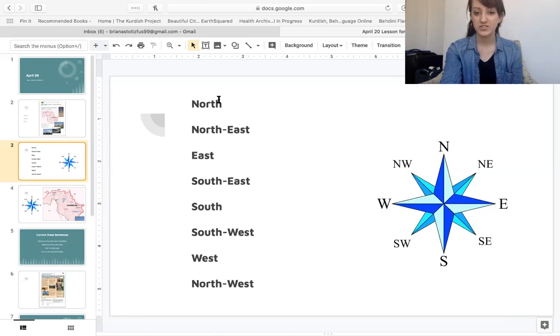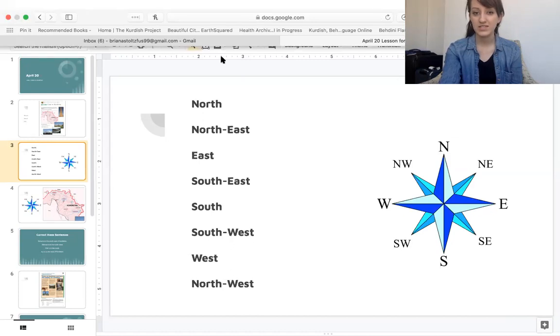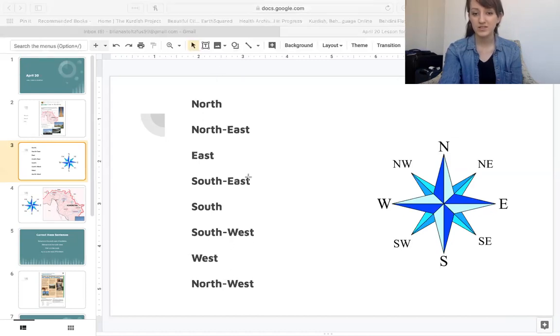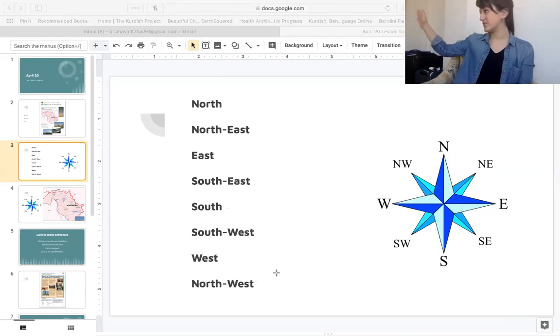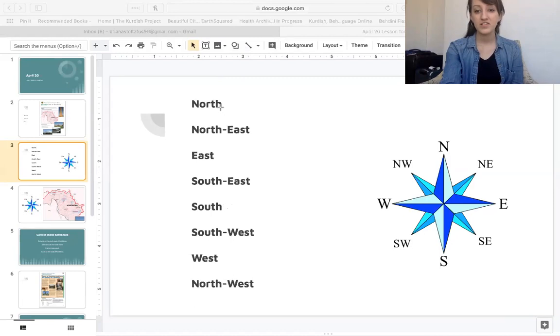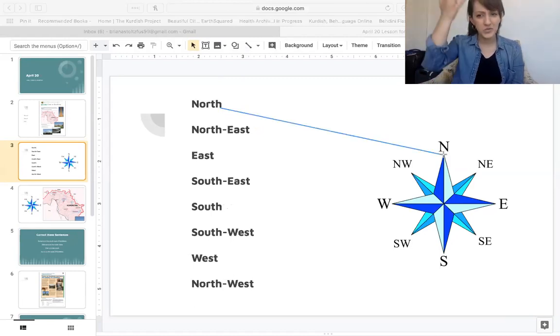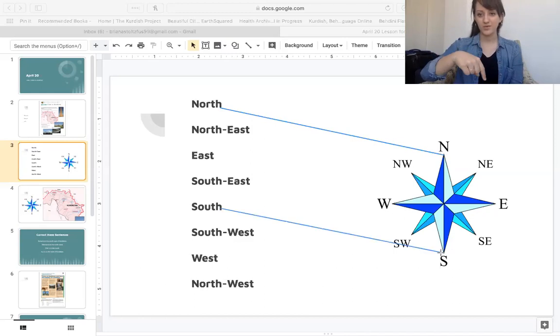These are all directions. North, northeast, east, southeast, south, southwest, west, and northwest. So these are all different directions. And this is how we say them in English. This is north. Again, what is north of Kurdistan? Turkey. This word is south. What is south of Kurdistan? Iraq.